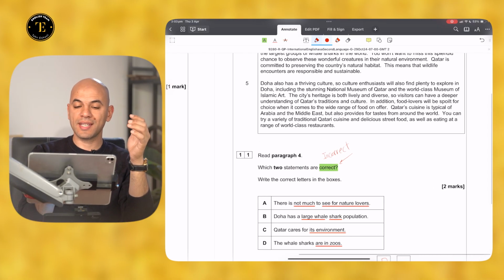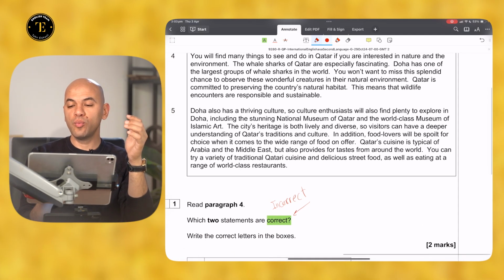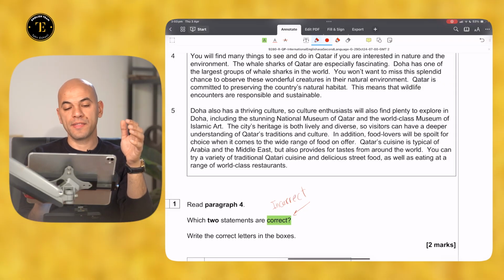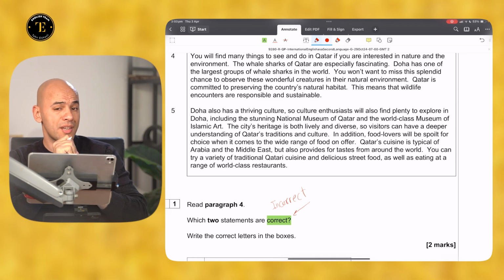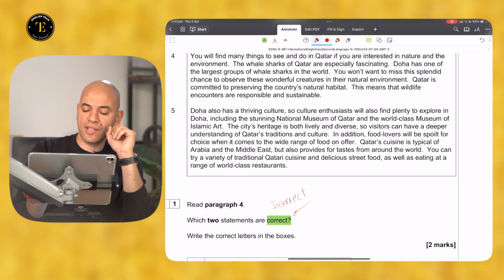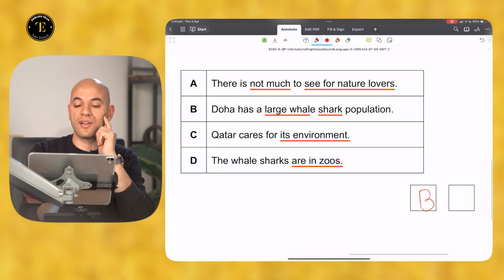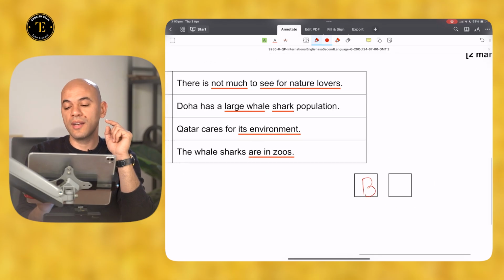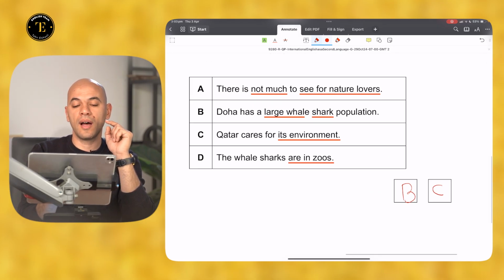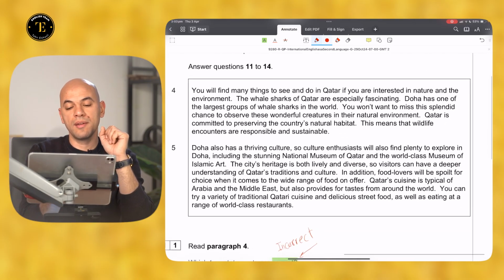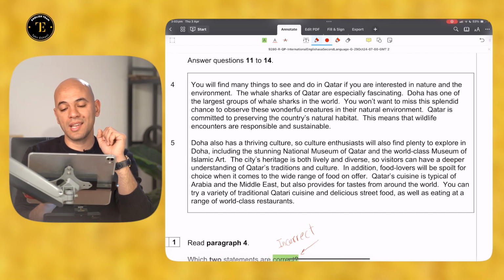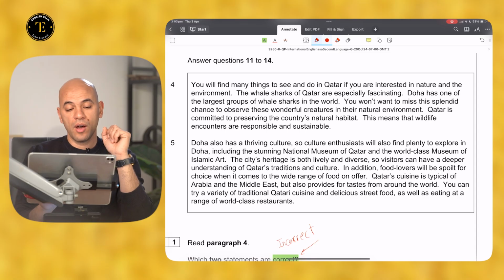Now let's move to the second part. You won't want to miss this splendid chance to observe these wonderful creatures in their natural environment. Qatar is committed to preserving the country's natural habitat. This matches the second option we've just seen. Qatar cares for its environment. So I'm going to definitely go for the third option. Reading the last one, the whale sharks are in zoos, I think he just debunked this by saying that it is in the open. All right.